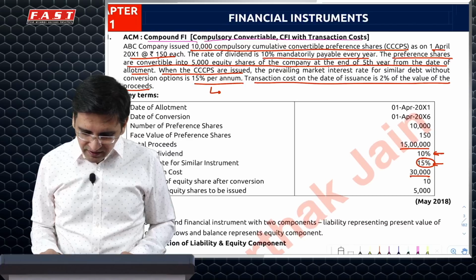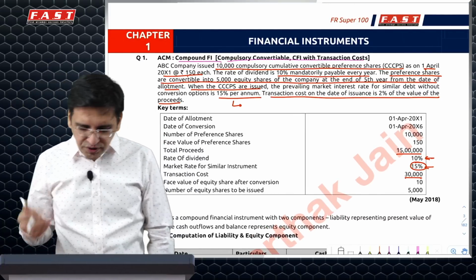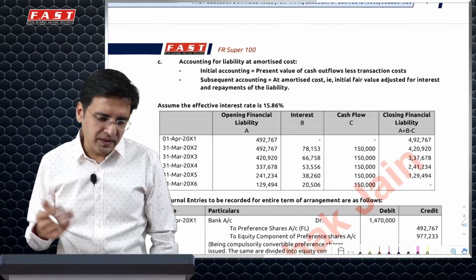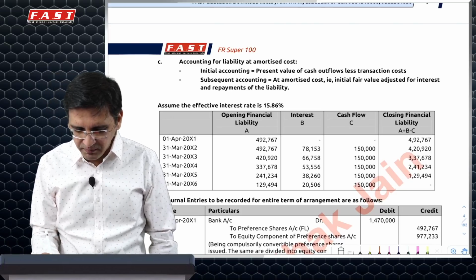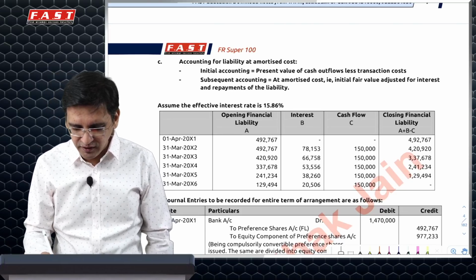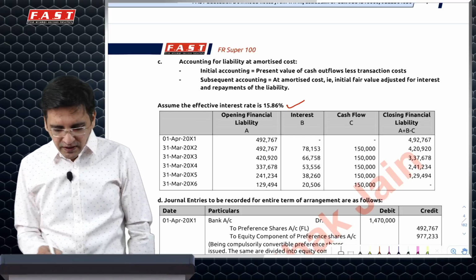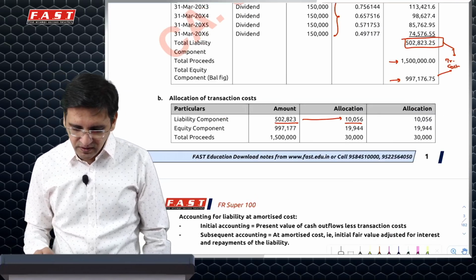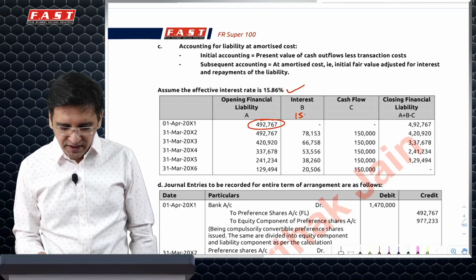And for this effective interest rate, usually in such questions, the institute and the question itself would give you the effective interest rate. So in this case, they have not given it, but there is a similar question which has been asked in either the RTP or MTP, where they have given this particular figure in the question itself. So 15.86% is the rate. Initial liability would be 492,767, which is 502 minus 10, which will come to 492. And then 15.86% is the effective interest rate.